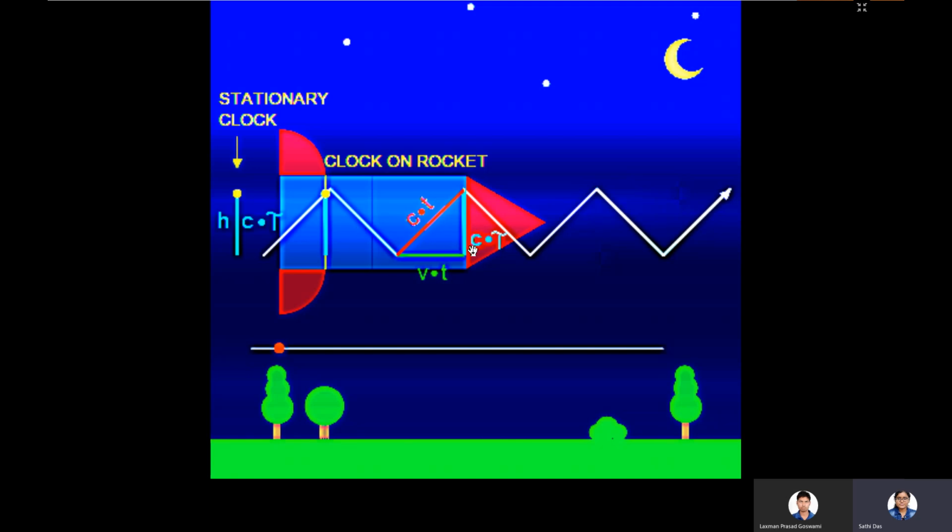Suppose you are in a rocket and you have a clock and a scale in this rocket. What will happen when you measure things, and what will happen if I measure your scale, your pencil, your watch? From my perspective, will it be the same? Will the same time show on your clock also? Also, the length I am measuring from here, will it be the same as you are measuring the length of your scale residing inside the rocket?